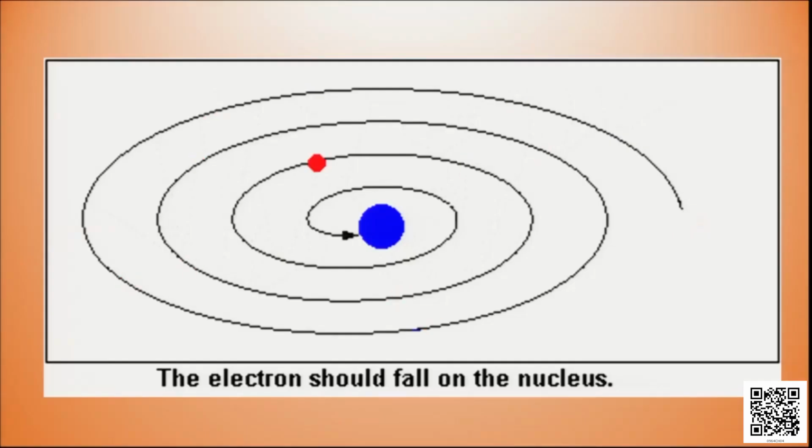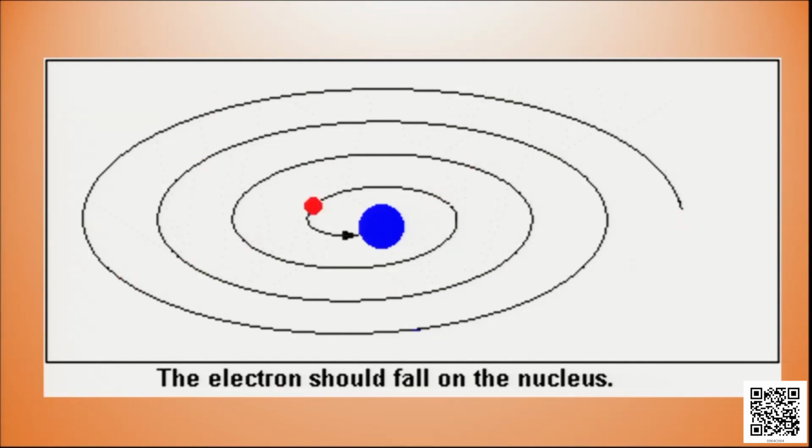As I emphasized, this was the objection that was raised against the Rutherford atomic model, that whenever electrons revolve around the nucleus in a circular path, they will execute a spiral path that will lead them to jump into the nucleus.